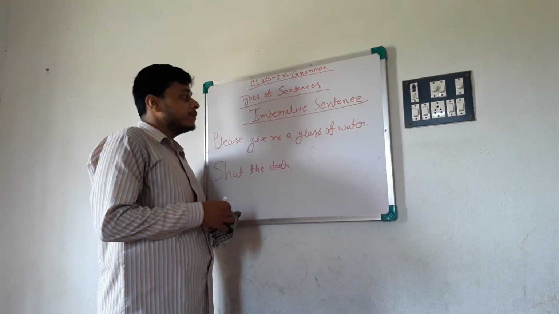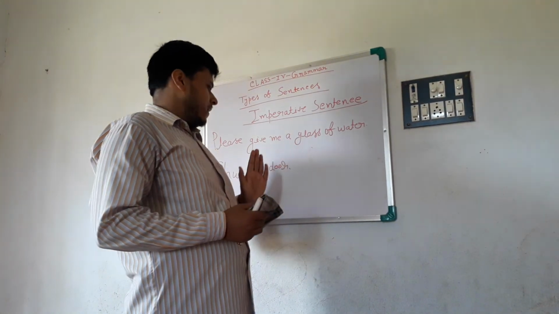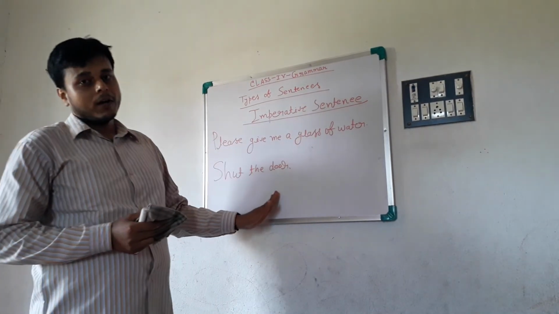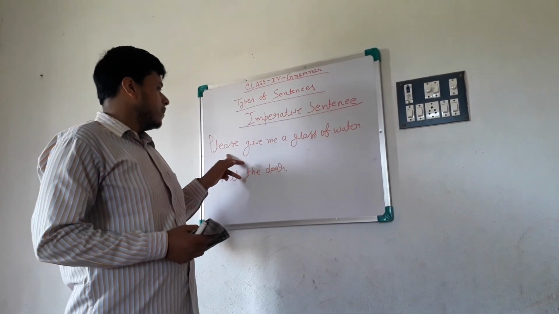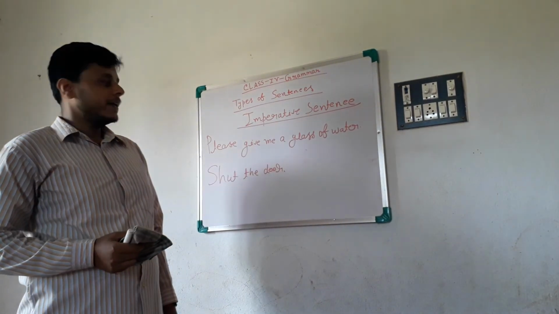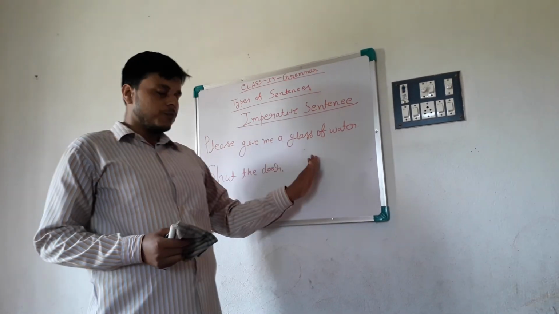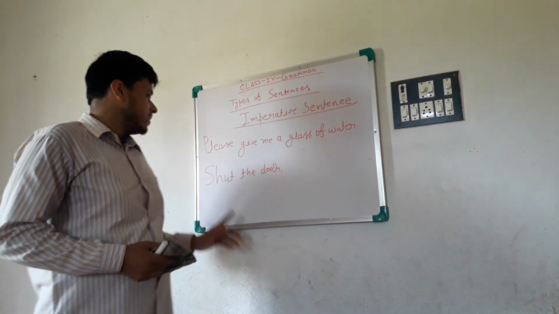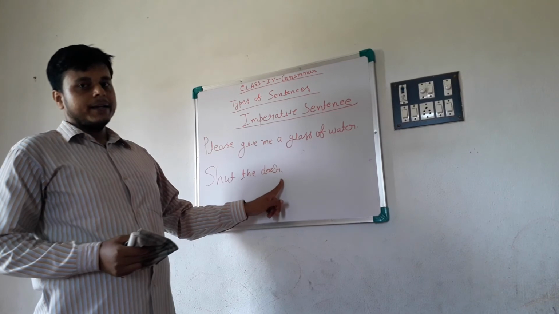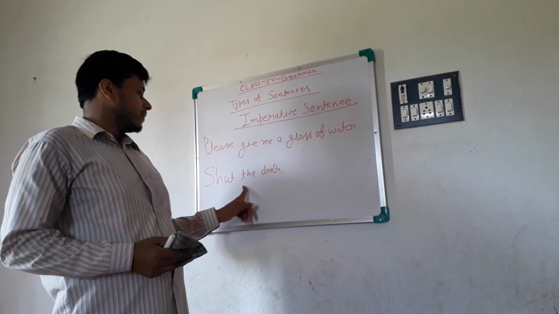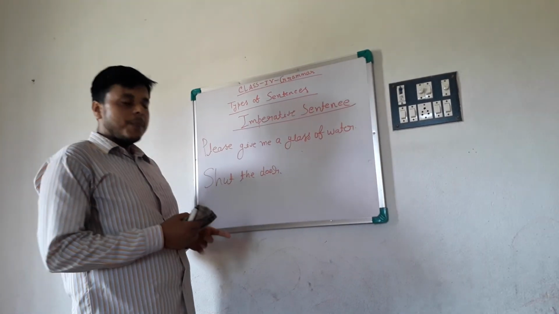Remember, imperative sentences always make a request, give an order or advice. Like, please give me a glass of water. Okay, I am requesting. I request something, a glass of water. So it's an imperative sentence. Shut the door. Okay, shut the door. It's an order.